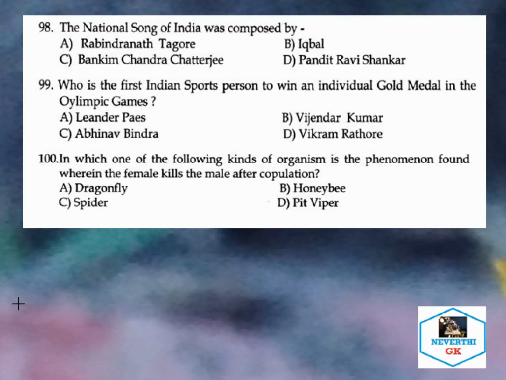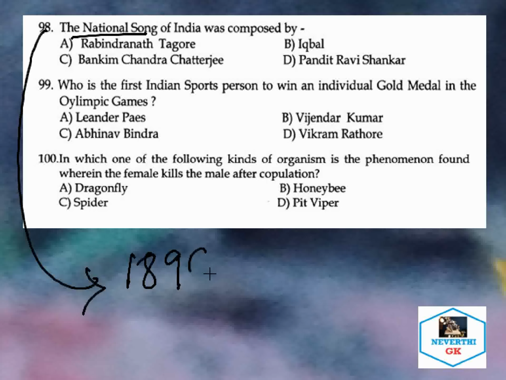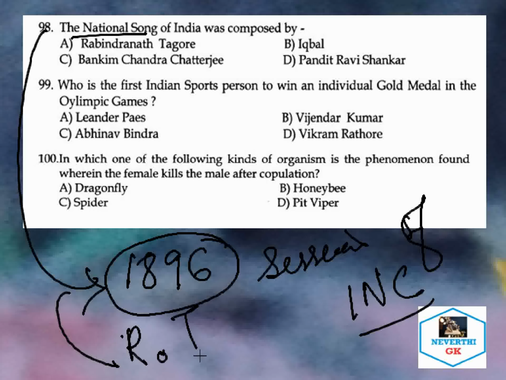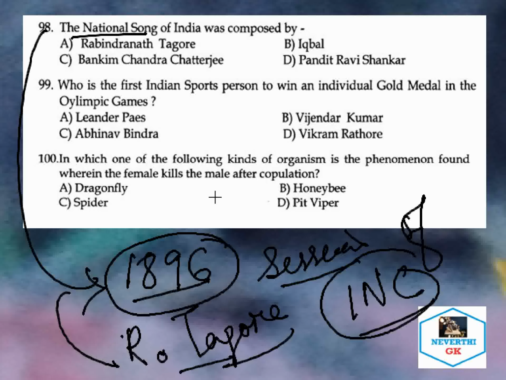It was first sung in the 1896 session of the Indian National Congress, by Rabindranath Tagore. So these are the important points that come out of this question.